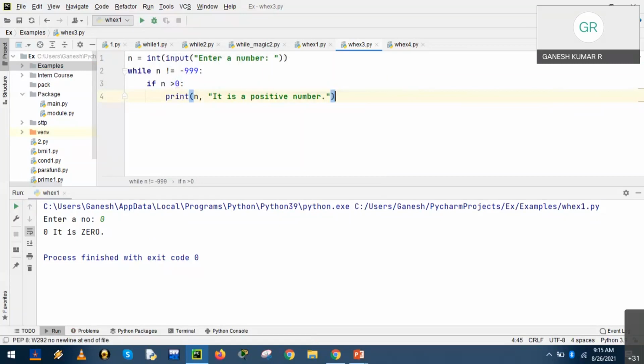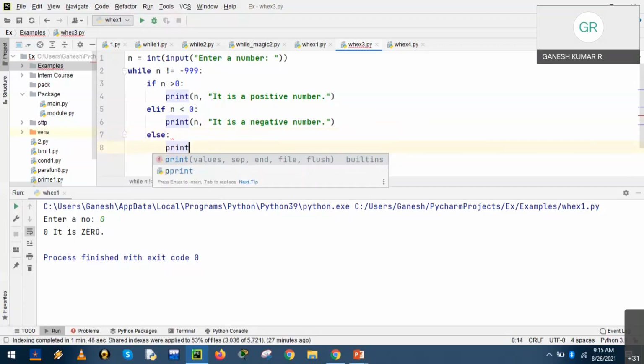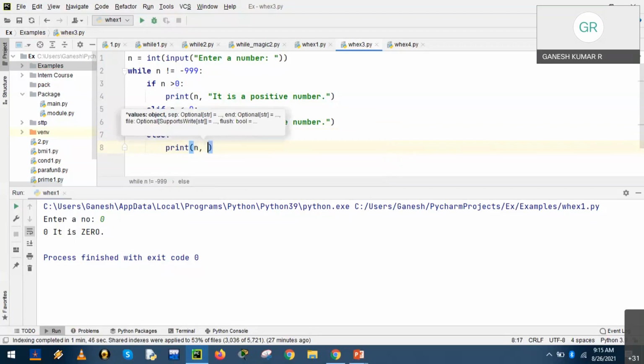right? Okay, the next condition, if n is less than 0, print n, it is a negative number, right? The third condition, else. By default, we have only one option. So let us make it print. Okay, so the third option is 0. It is 0. Right. Okay.